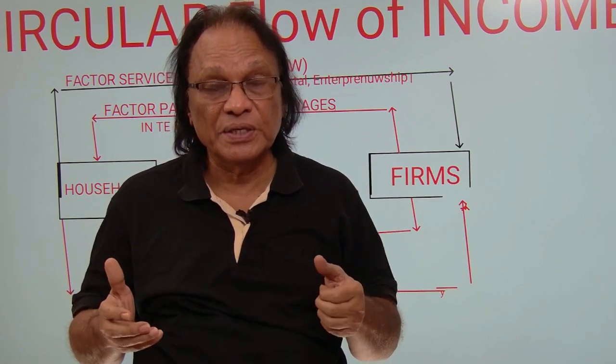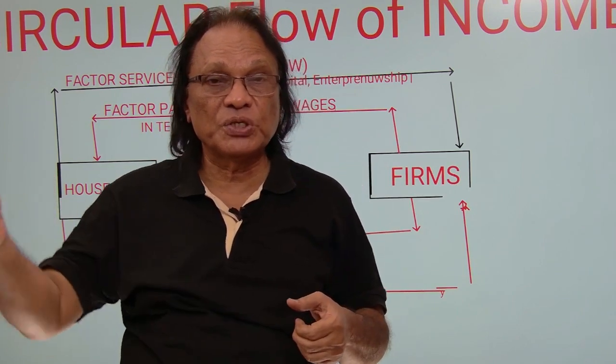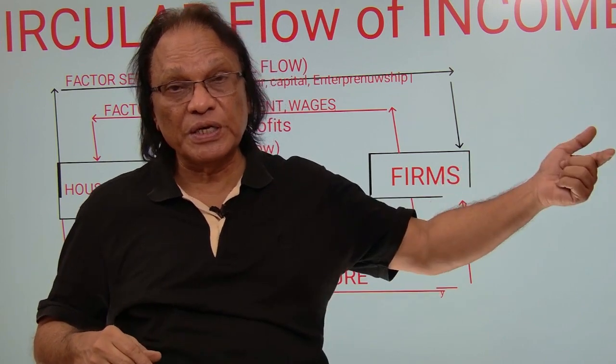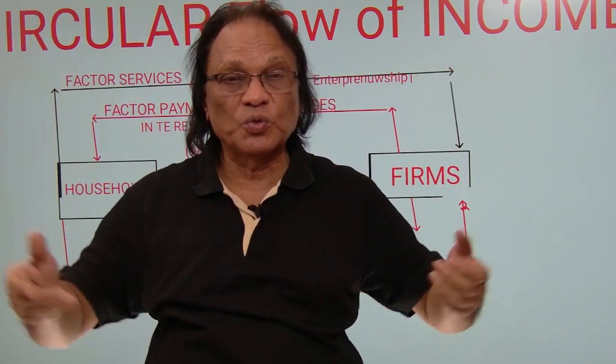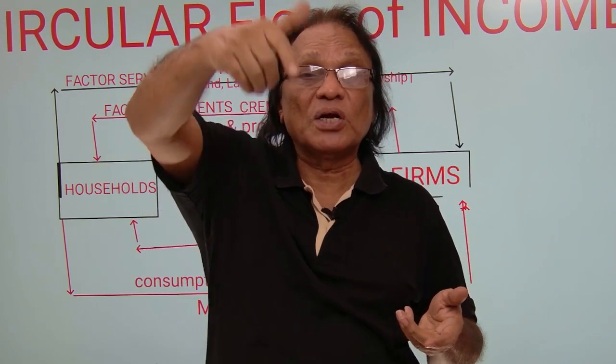When the firm pays to these four factors of production, we call it as money flow. That means money flow is taking place from firms to the households. Real flow is taking place from households to the firms. Money flow is taking place from firms to the households. It means every real flow has an opposite money flow. Okay, this is the first part of it. What is money flow? Money flow is in terms of money. It can be wages and salaries, it can be rent, it can be interest, it can be profits. This first part is over.